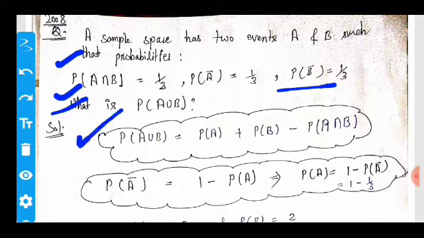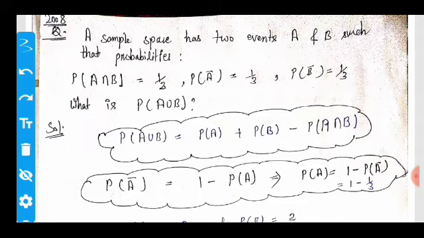Using the principle of inclusion and exclusion, and we also know that the probability of A bar is equal to 1 minus P(A). So the value of P(A) is 1 minus P(A bar), meaning 1 minus 1/3.